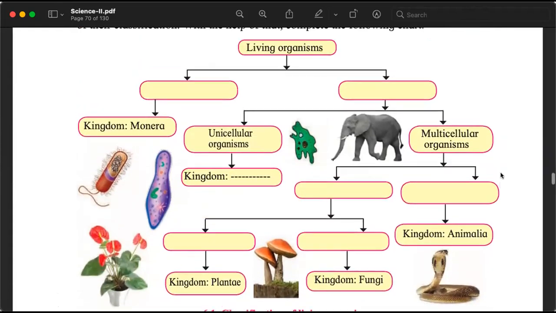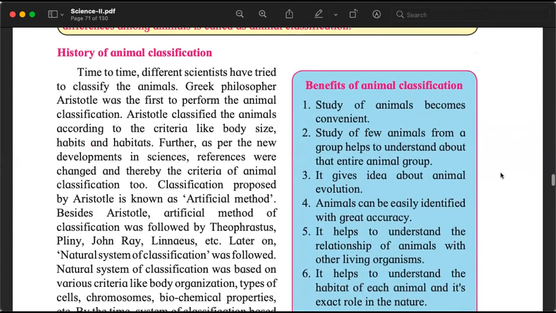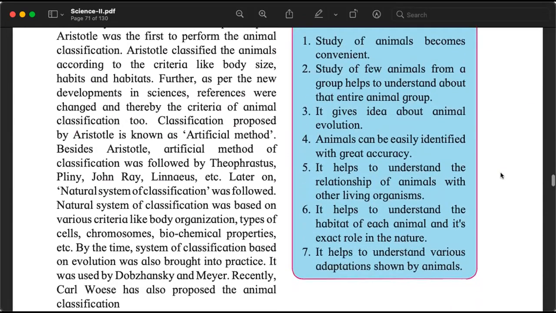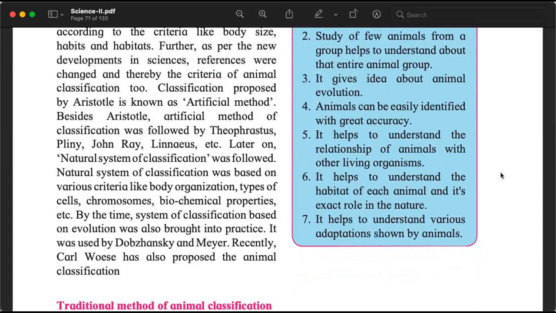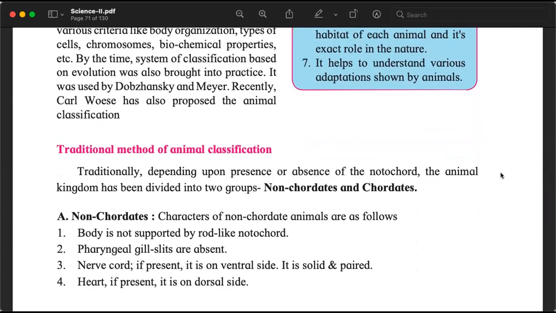There is a hierarchy. And this classification has evolved. Earlier we only looked at where they live and how they look, artificial classification. Then we started understanding what is happening inside their bodies, natural system of classification. Then we understood how they have evolved, classification based on evolution. When we took the right parts of all these classifications, when our understanding increased more and more, we came to the traditional method of classification, which is based on notochord, whether it is present or not.